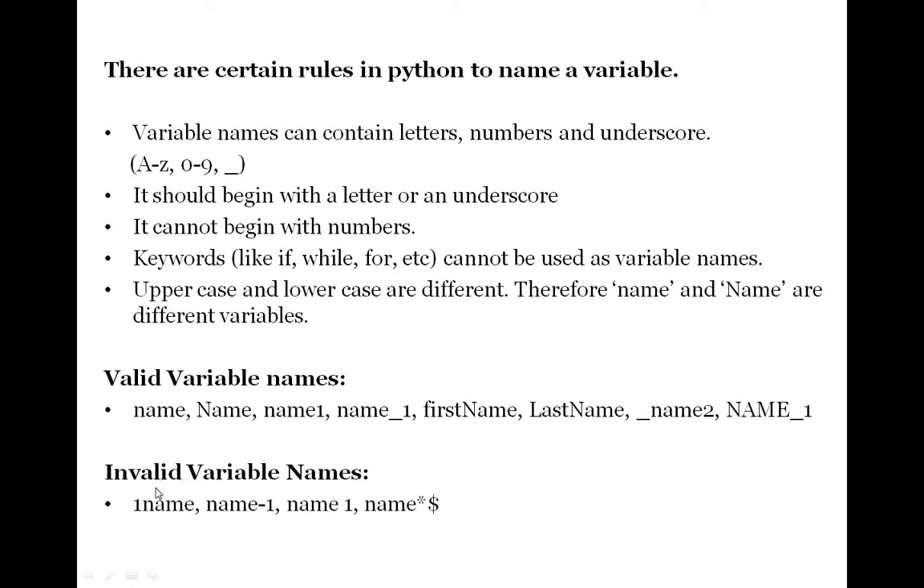And we will see some examples for invalid variable names. You can see here one is used, which is a number, and a variable name cannot begin with a number. So this is an invalid one. Next here they have used a hyphen, which is invalid because only underscore can be used. Next here they have given a space, so this is also an invalid one. And here they have used special symbols like star and dollar, which is also invalid. So in this slide we have learnt the rules in Python to name a variable, and we have learnt valid variable names and invalid variable names.